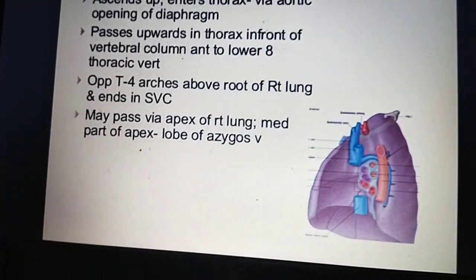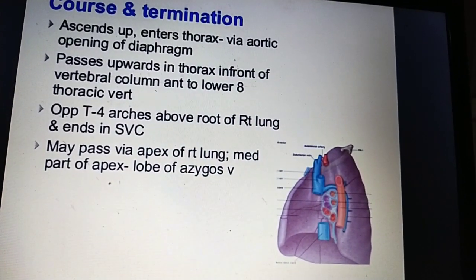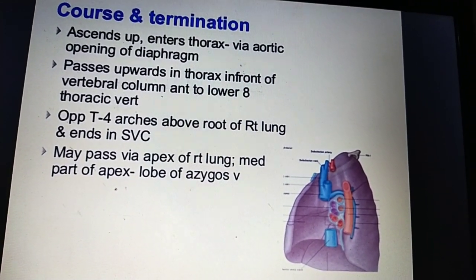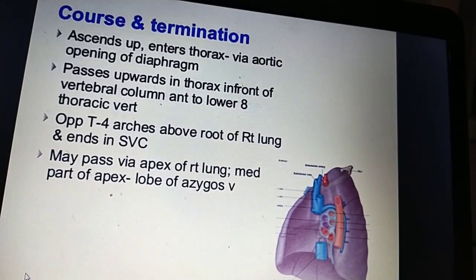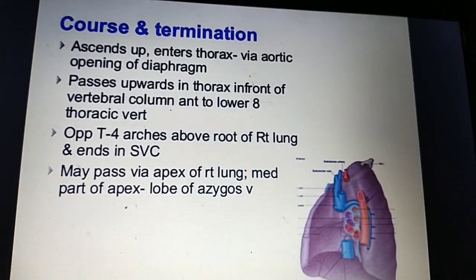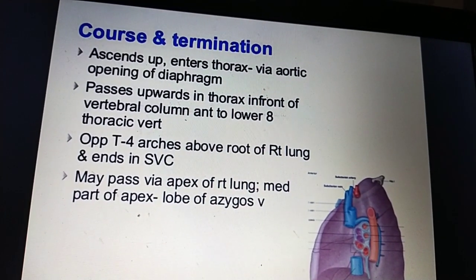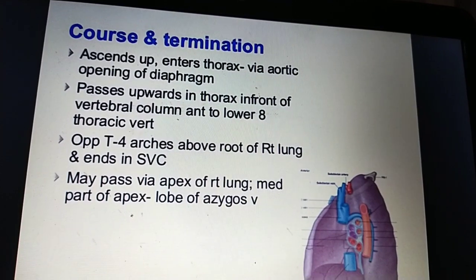It is formed by the joining of the right subcostal vein and right lumbar veins at the level of T12, and sometimes there may be the right renal vein or tributaries of the right renal vein. Next, the course and termination of the azygous vein.